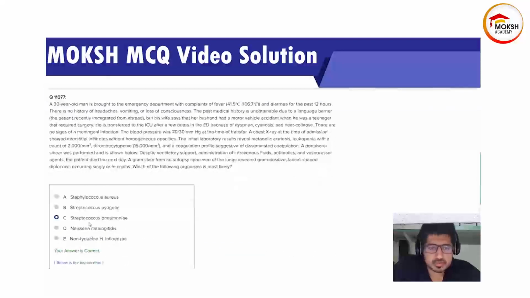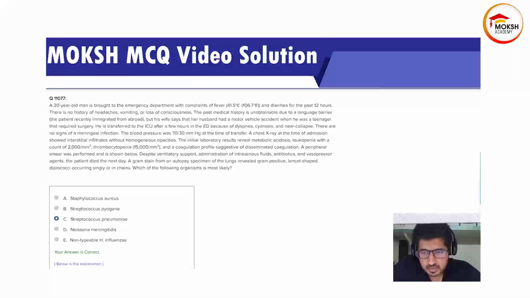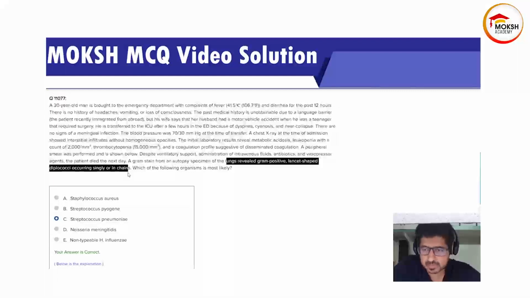So they have given the answer as Streptococcus pneumoniae. We'll go through the question and find out how. Firstly, when you read the last line of the question, it's pointing at you that a gram-positive lancet-shaped diplococci occurring singly or in chains is very, very specific for Streptococcus pneumoniae, right?